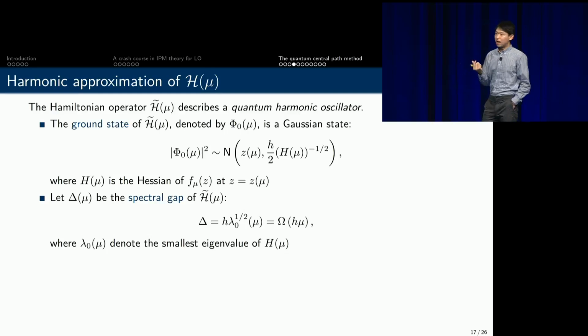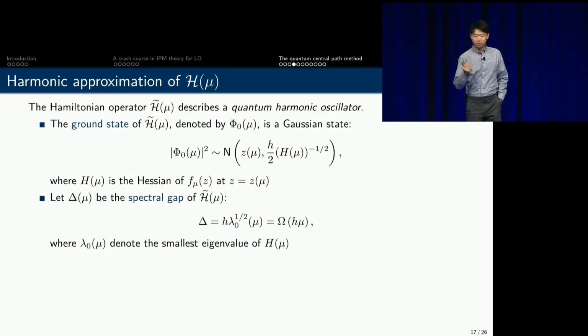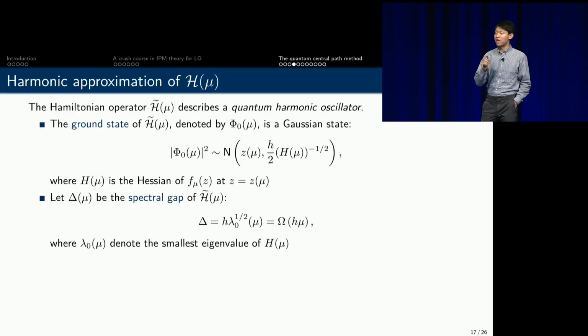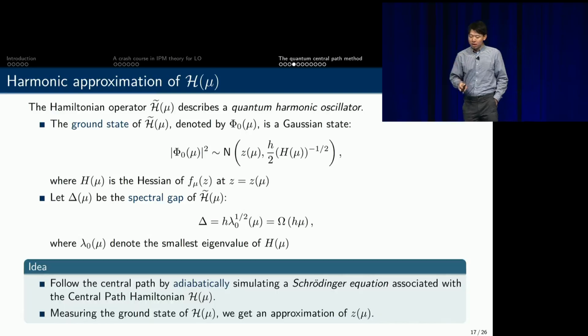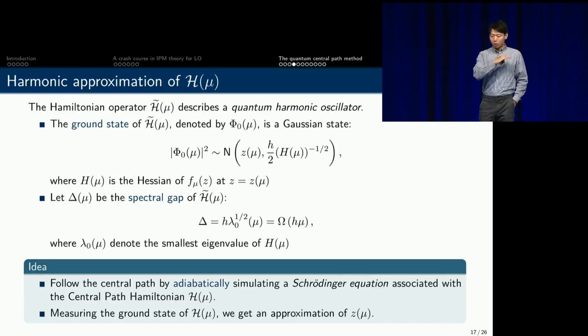And also the spectrum gap of this operator is known because we are now looking at the quantum harmonic oscillator. This is basically h times the square root of lambda 0, where lambda 0 is the smallest eigenvalue of the Hessian matrix. So now the idea is that we have a quantum Hamiltonian which encodes the central path. We want to adiabatically evolve this quantum Hamiltonian, and we also know the starting point, which is some sort of Gaussian vector centered at the all-ones vector. We can just evolve this quantum Hamiltonian so that the ground state of the quantum system is going to evolve precisely following the central path.